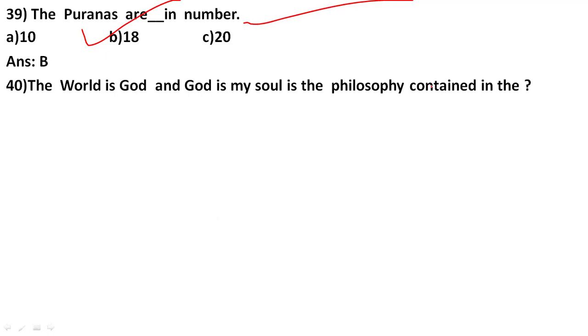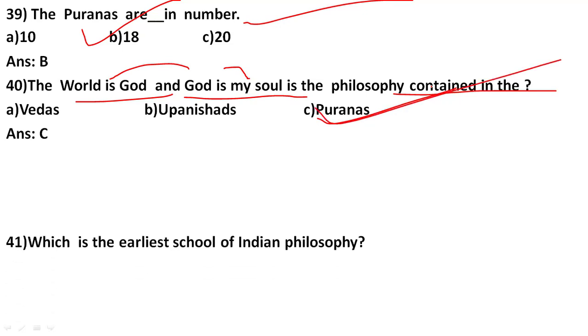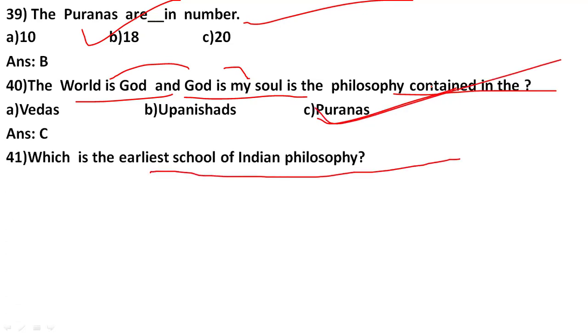The world is God and God is my soul is the philosophy contained in. So it is contained in number C, Puranas. Okay, world is the God and God is my soul. This is the philosophy, Darshan. Which is the earliest school of Indian philosophy?